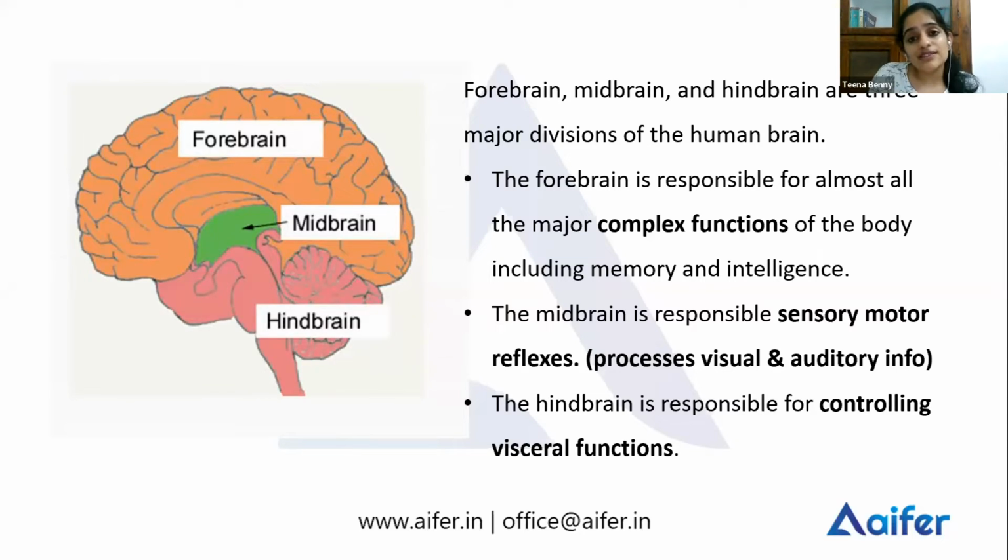And forebrain is a region which has the greatest influence on human behavior because all our decisions, all our plannings are taken because of the forebrain. And forebrain is not necessary for your survival. What is necessary for your survival? It is hindbrain and midbrain, because midbrain handles your reflexes. What is important for your survival is the hindbrain and midbrain. Forebrain is not very much necessary for your survival. Okay.